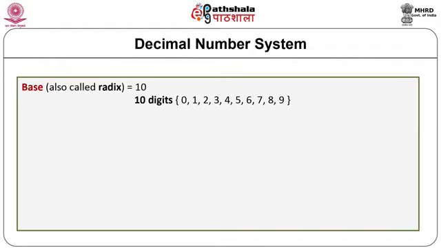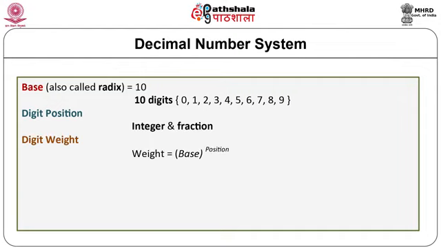There are 10 distinct digits, 0 to 9, to represent any quantity. For an n-digit number, the value that each digit represents depends on its weight or position. Digit position can be an integer or a fractional part. Weights of digits are based on powers of 10. Thus we have a relation: weight is equal to base raised to position.